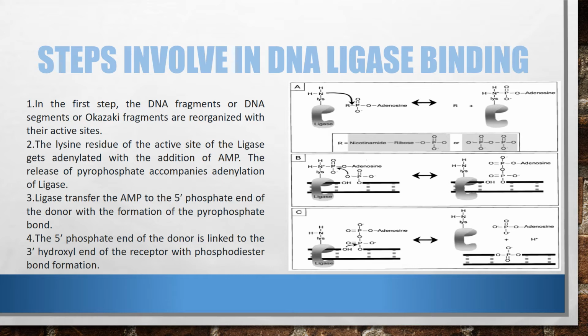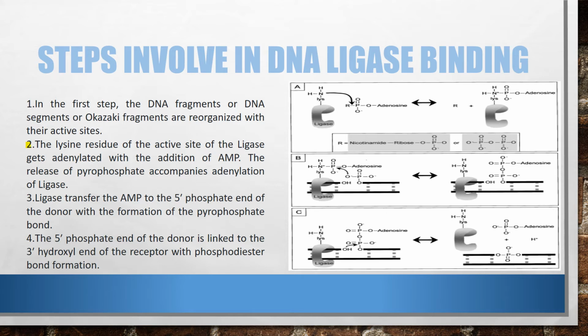In Okazaki fragments, there are nicks, which are single-stranded DNA gaps, and these gaps are filled with the help of the DNA ligase enzyme. DNA ligase binds these Okazaki fragments with each other by formation of a phosphodiester bond.